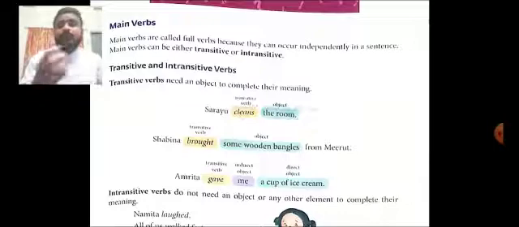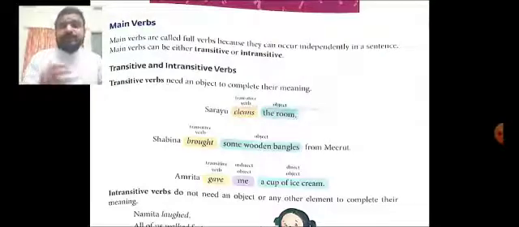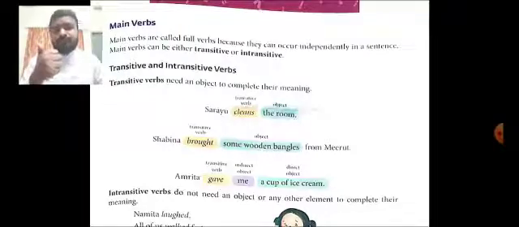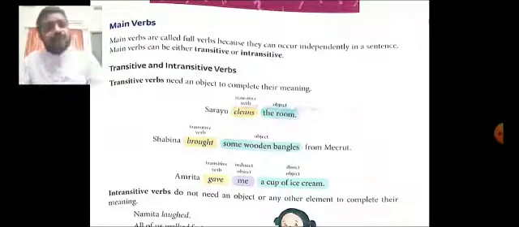Now, main verbs can also be called full verbs because they stand in a sentence independently. Now, there are four forms. The first one is transitive and intransitive main verbs. Then another one is regular and irregular verbs. Now, first of all, let us see what we mean by transitive and intransitive verbs.